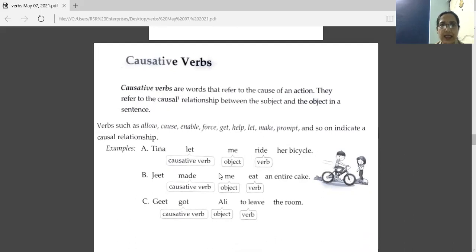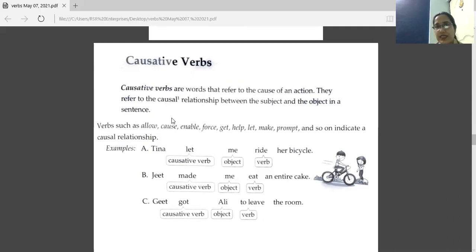Now this is another one, causative verbs. Now what are these? Causative verbs are words that refer to the cause of an action. They are the cause of the action, those words. They refer to the causal relationship between the subject and the object in a sentence.